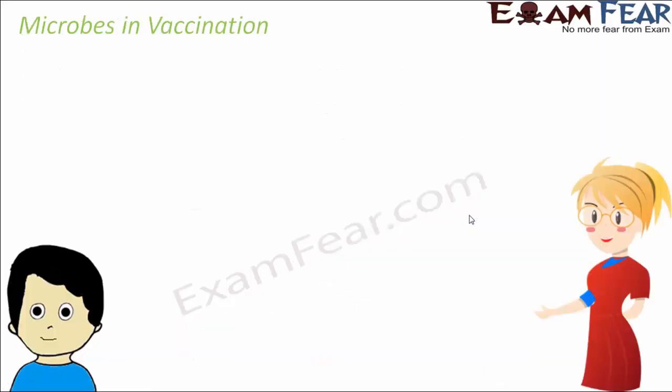Now, when we talk about the medicinal uses of microbes, we also see that they play a very important role in the process of vaccination. I am sure all of you must know how important vaccination is. Before we talk about the role of microbes in vaccination, let us quickly understand what vaccination is. You would have often heard that small children go to the doctors to take their vaccine drops, the polio drops, or vaccinations in the form of injections. They have some specific interval, maybe at 3 months, again at 6 months, 9 months, and so on. So what are these injections and why do they take them?